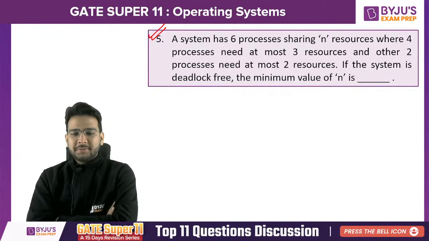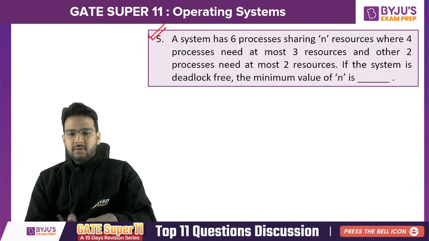What should be the answer? Yes, numerical answer type question. Anyone getting the answer? Question number 5. Nisha is saying 11, Raja 11.